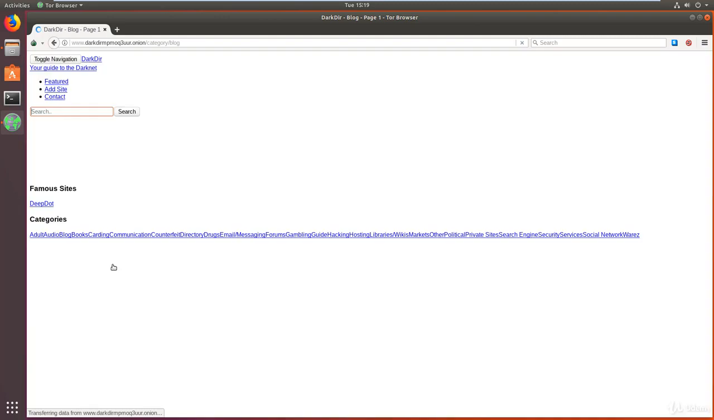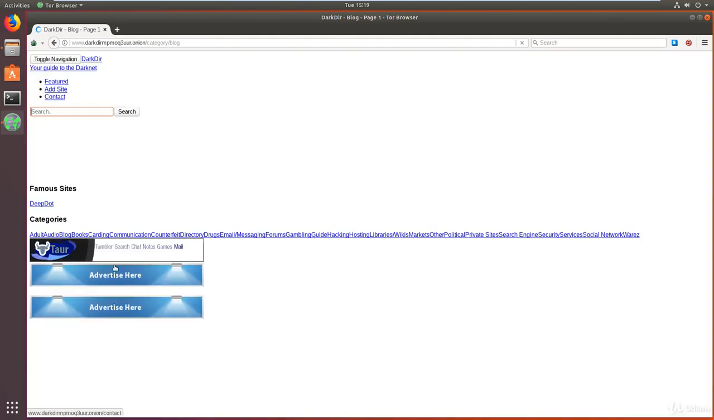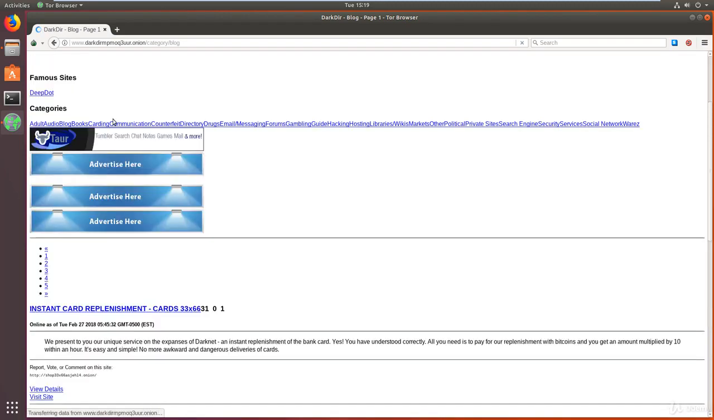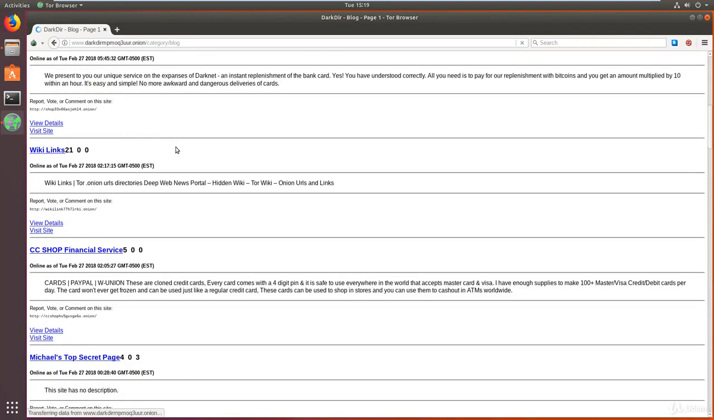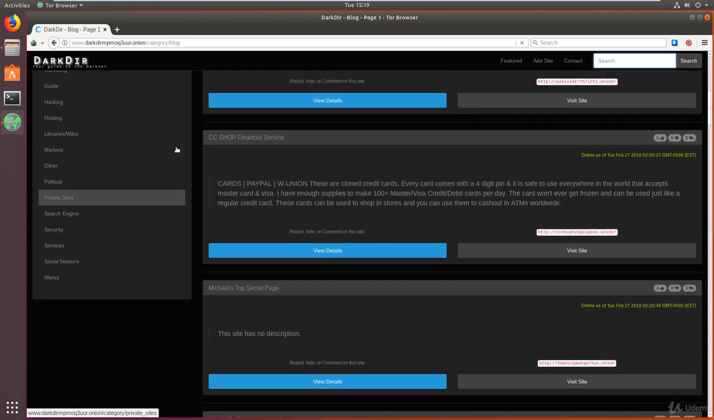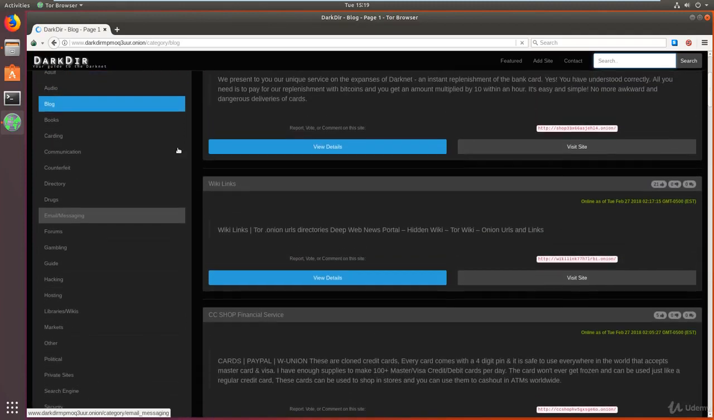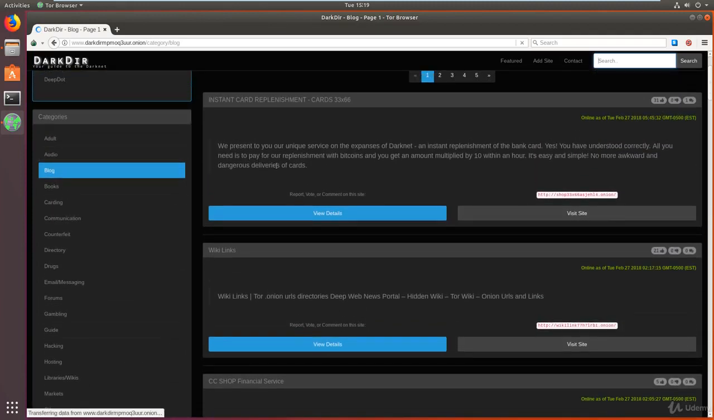We can also look for other categories here. So what I'm going to do is let me just go back to dark directory. There we are, it has loaded. Alright, so just give it a few seconds to load up, and there you go, it has loaded the site, and these are some blogs that you can look at.